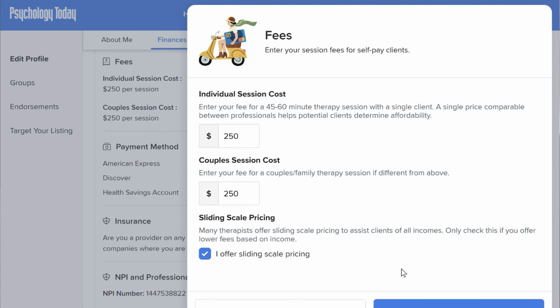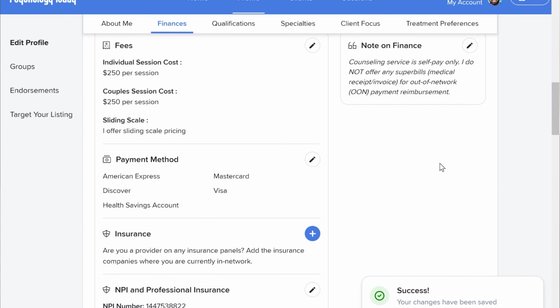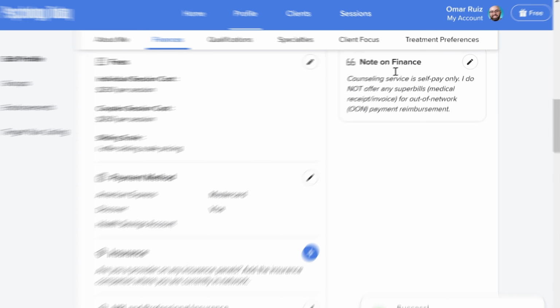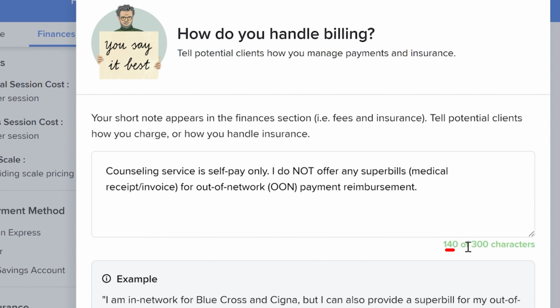With that said, after entering in your fee, press the Save button and head to the next finance section, which is the Note of Finances. This section allows you to write a short explanation to prospective clients, no more than 300 characters, about how much you charge and or how you handle insurance and payments.